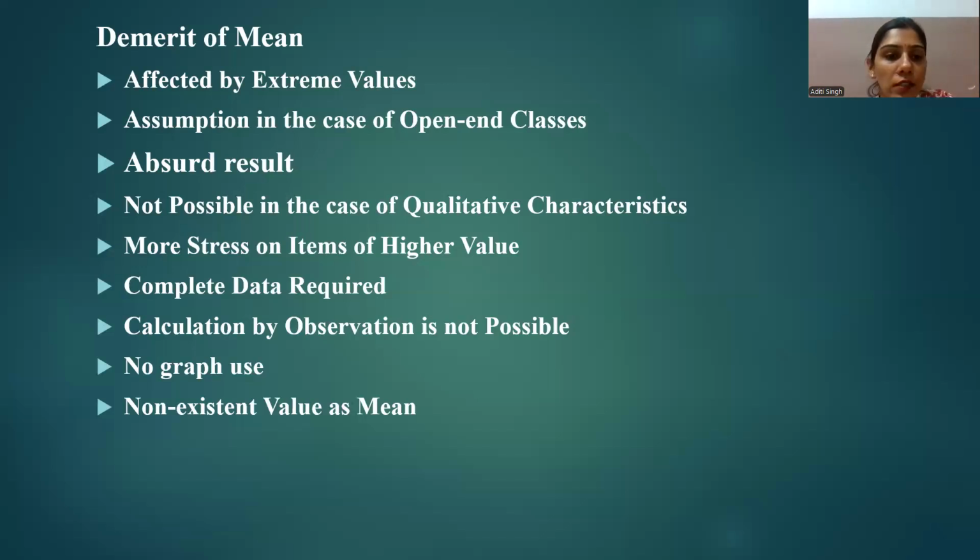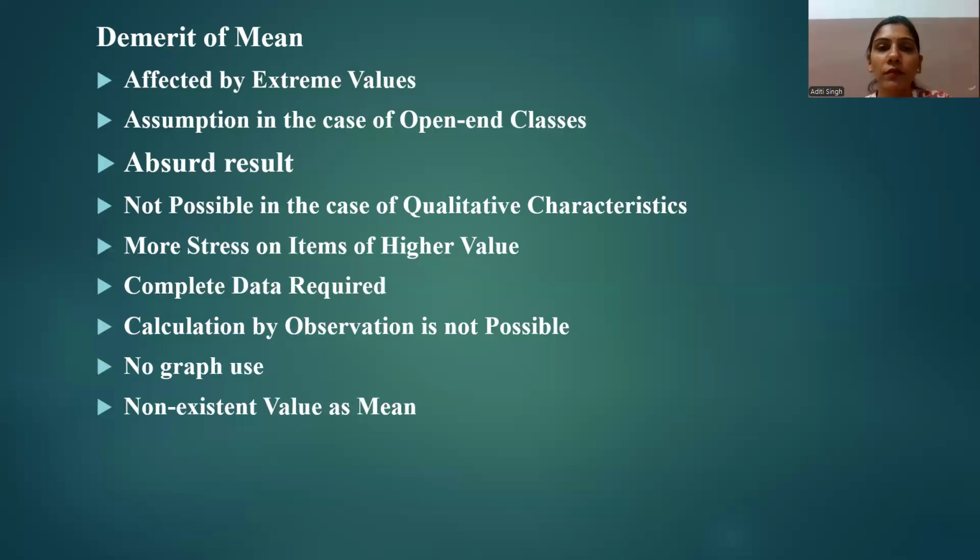Okay, so next, complete data required. Without all the items in a series, it is impossible to calculate the arithmetic mean, as the arithmetic mean is the total of all the items divided by the number of items.